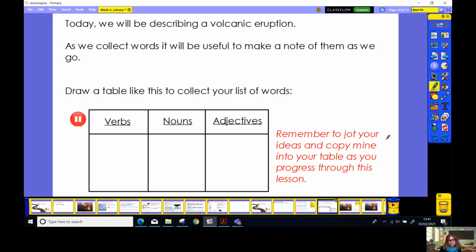Now remember, as you go through the lesson today, you're going to jot your ideas down. So you're going to jot your words down in your table, and you might want to add the words I collect too, just in case you don't get those. And that means you're going to have a real bank of amazing words with which to write later on.